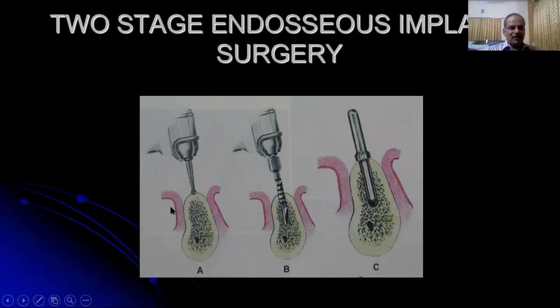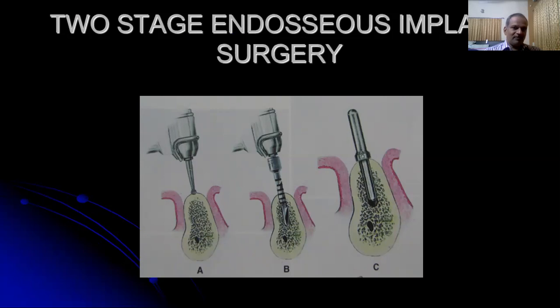So once you place the surgical guide or the surgical stent, a round burr or a lancet drill can be used to mark the implant site. And once the implant site is marked, the surgical guide is removed and look for the mesiodistal and the buccolingual position of this mark. If it is not in a suitable position, it can be slightly modified, but make sure it is in a prosthetically driven position. Then it can be marked to a depth of 1 to 2 millimeters.